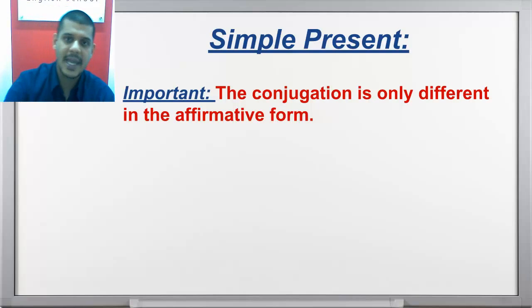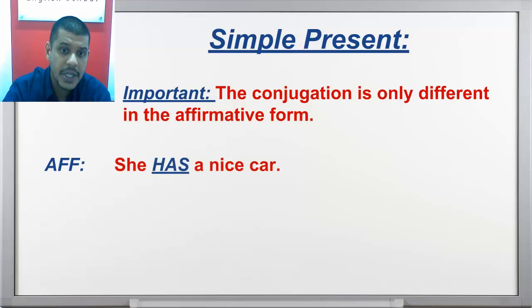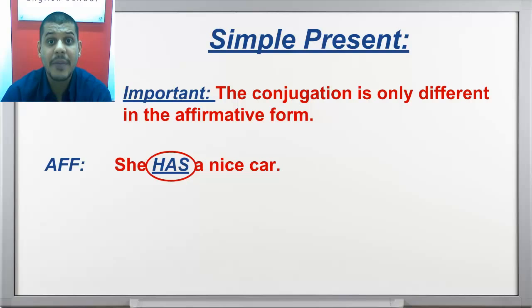I have examples here for you. In the affirmative, I say, she has a nice car. Attention to this verb, has, because this is a totally different verb. Has is basically the verb have, but when I conjugate it with he, she, it, it becomes has. I have a car, she has a nice car.